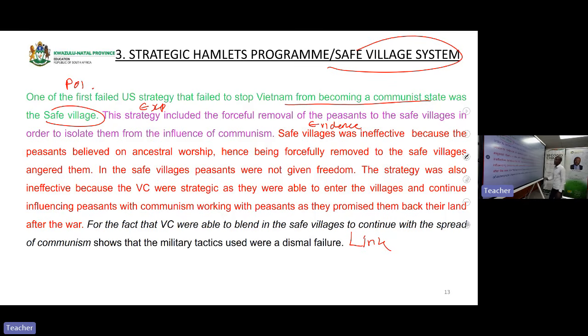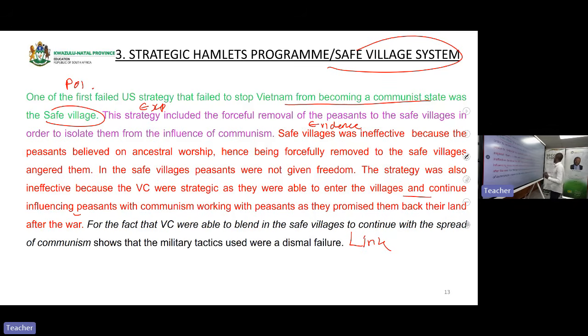Hence, the strategy was also ineffective because the Viet Cong were strategic as they were able to enter the villages and continued influencing peasants with communism, working with peasants as they promised them to bring back their land after the war.